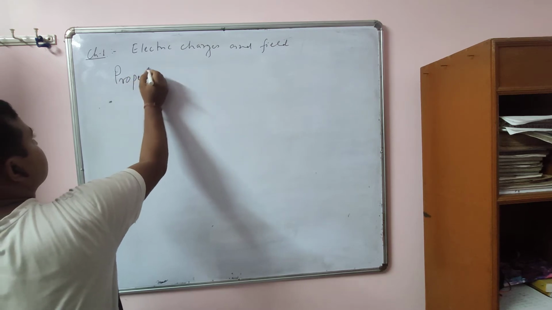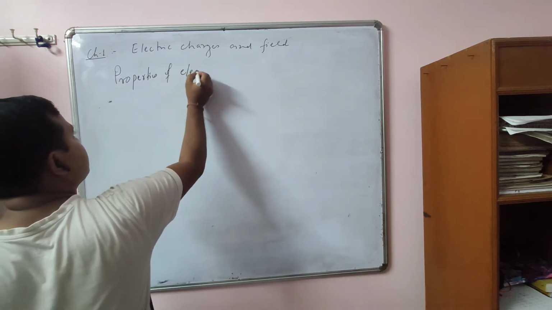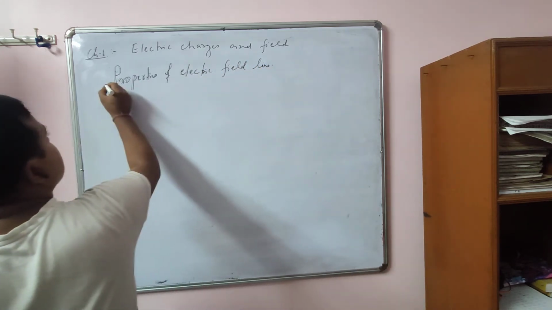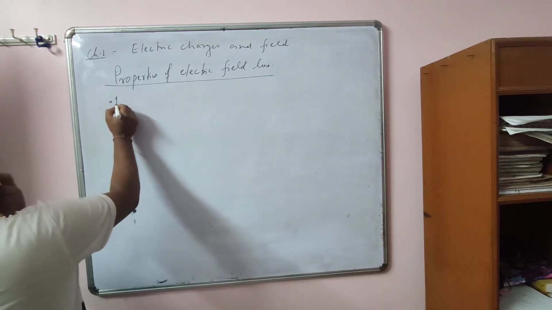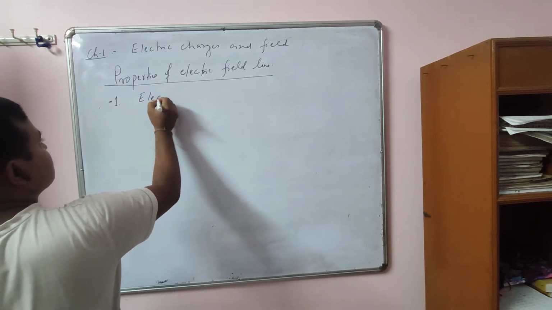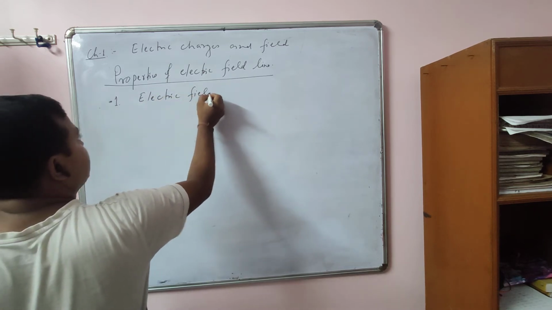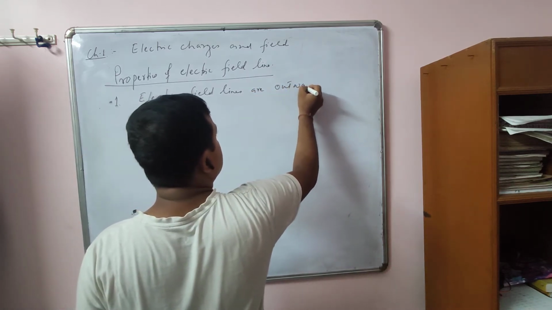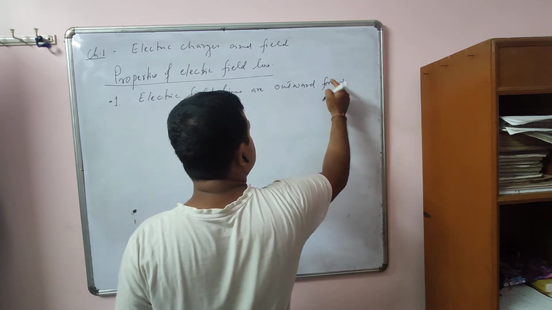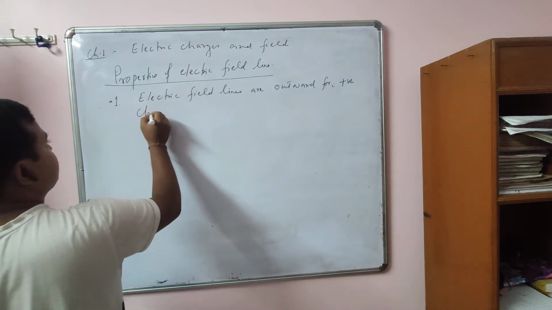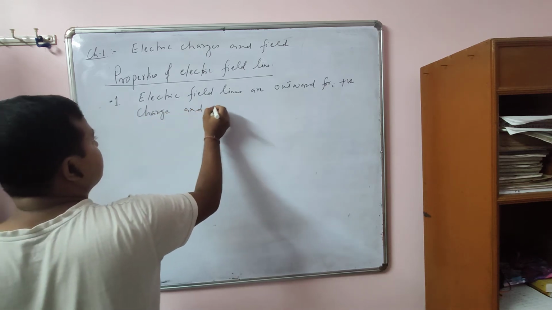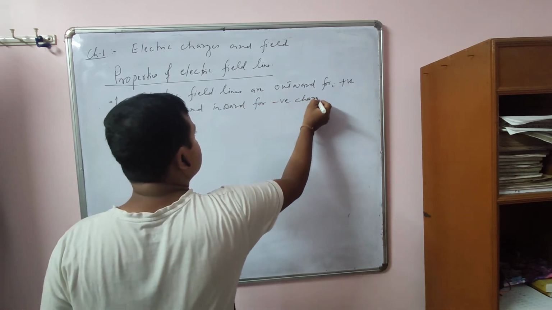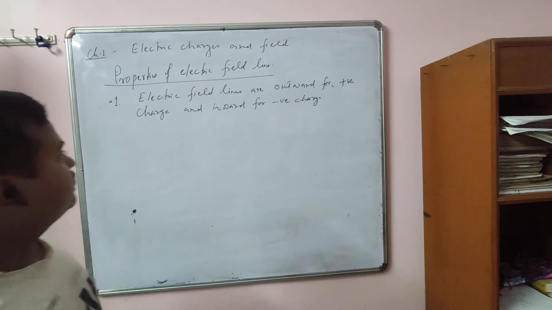The first one: electric field lines are outward for positive charge and inward for negative charge. Okay, the electric field lines are outward for positive charge and inward for negative.